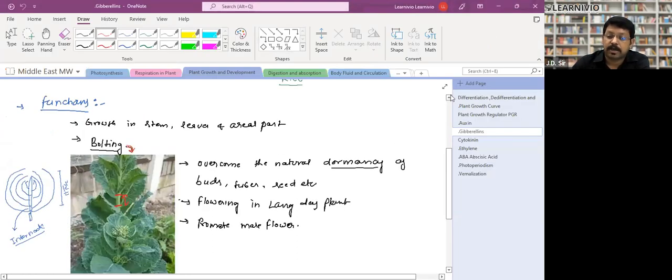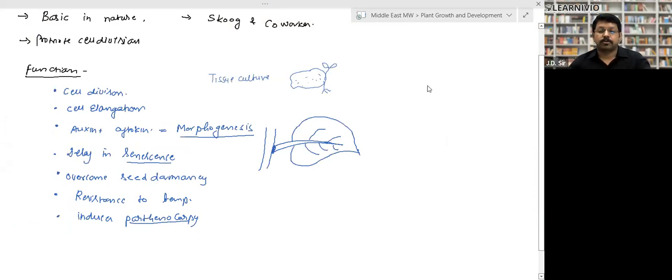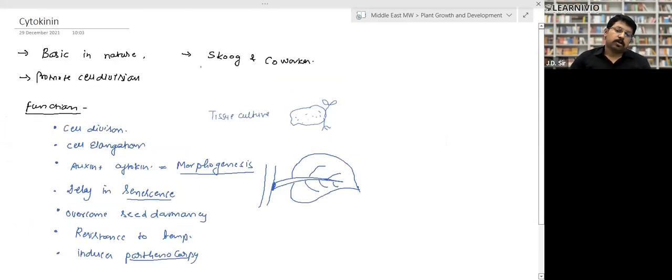So next one is cytokinin. Cytokinin is basically responsible for cell division, right? Cytokinin is basic in nature. It was discovered by the scientist Skoog and co-workers, and it promotes cell division. Their functions are cell division and cell elongation, and auxin plus cytokinin are responsible for the formation of new organs. That is called morphogenesis.